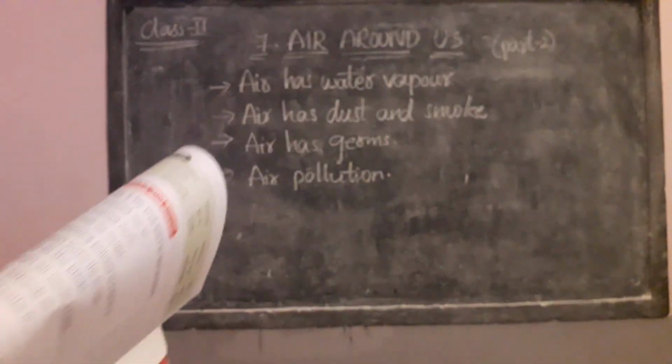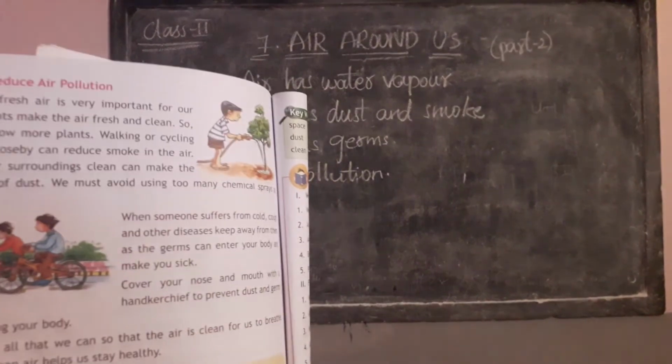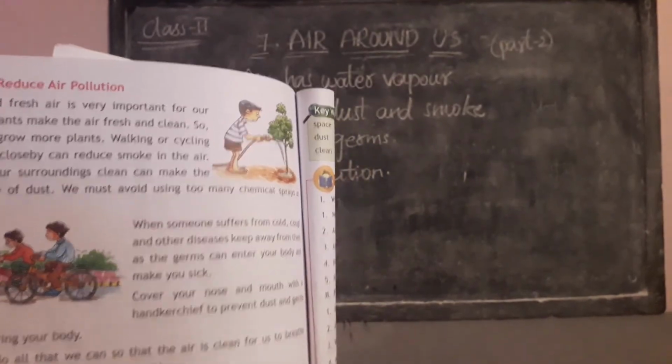Okay children, so this is air around us. Learn all the properties and how to reduce air pollution. Learn all these ways. Okay, I'll send you the textual exercise. Complete those.